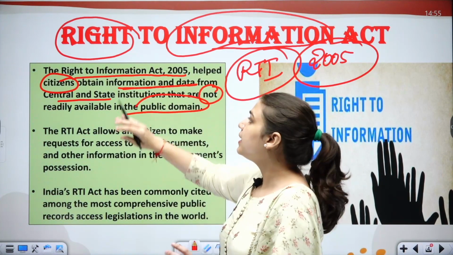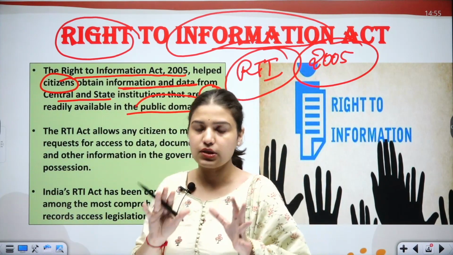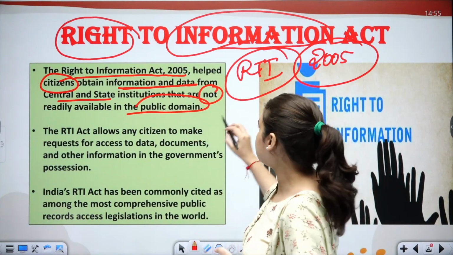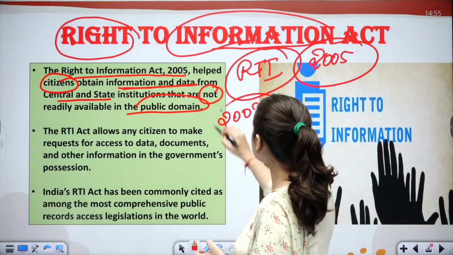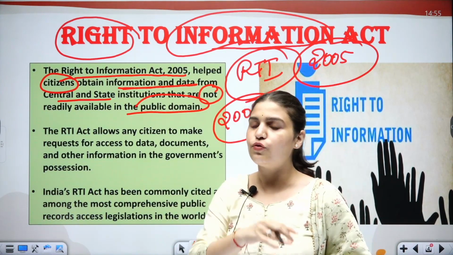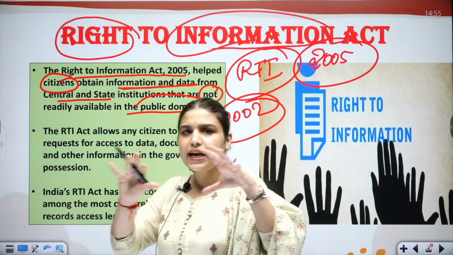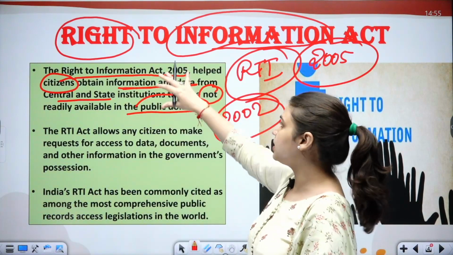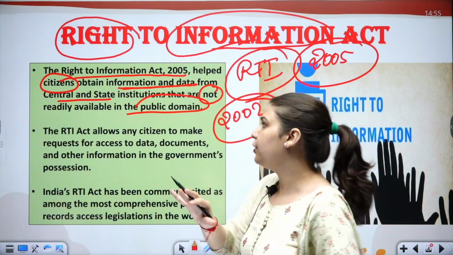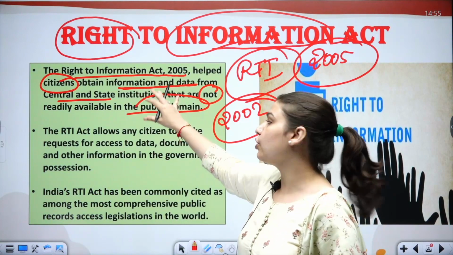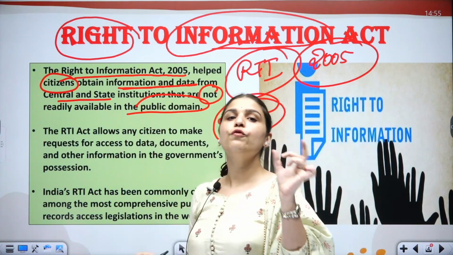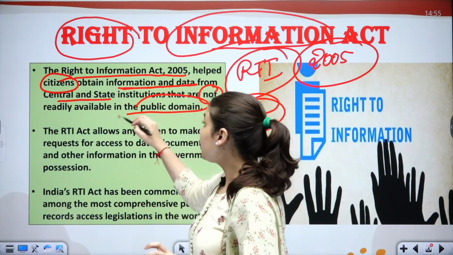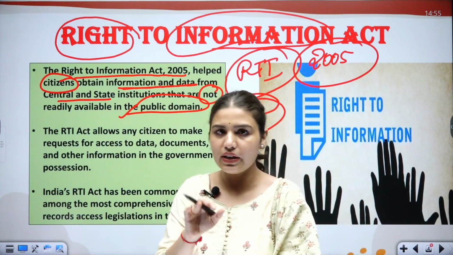So as I said, this RTI Act of 2005, just a little bit more information: before this there was an act which was introduced way back in 2002, but it was not implemented because of a lack of infrastructure, and in its place this Right to Information Act was introduced for the citizens, so that they can obtain information and data from various central level and state level institutions, and the data which is not readily available in the public domain.